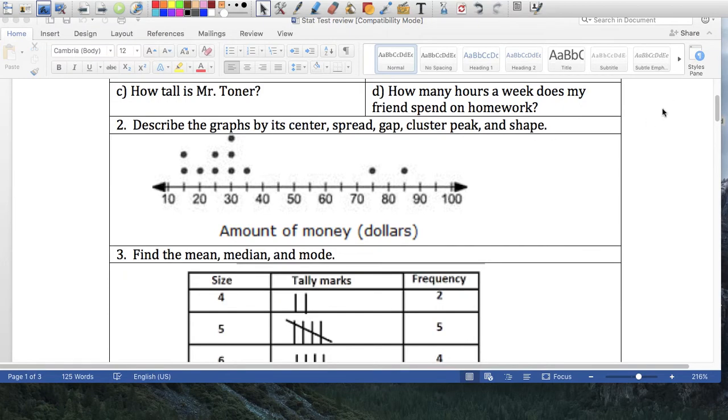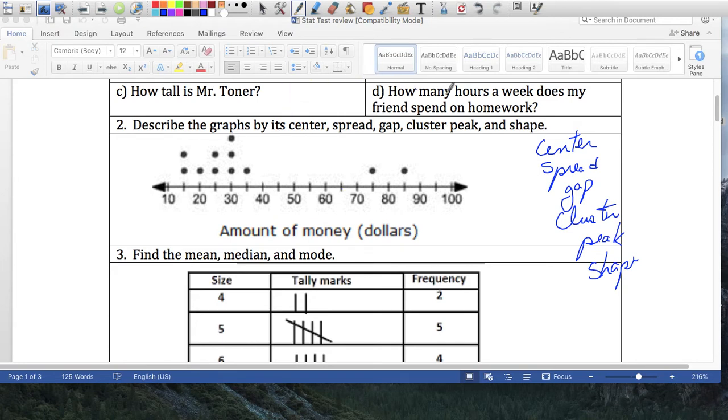Describe the graph by center, spread, gap, cluster, peak, and shape. Let's write center properly. Center. There we go. What do we care about? Spread. We care about gap. Cluster. Comma, peak. And comma, shape.